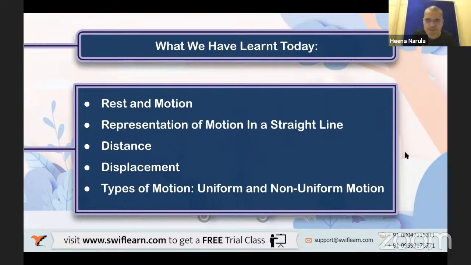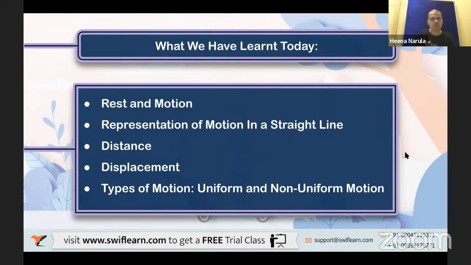Let's see, you can answer. Displacement can be zero. Yes. Can distance be zero? No, distance cannot be zero, because for distance we don't consider the direction. You remember the example of a ball thrown up that travels back along the same path, A to B and B to A. In that case, displacement was zero. Upward positive, downward negative: 5 minus 5, 0, isn't it?